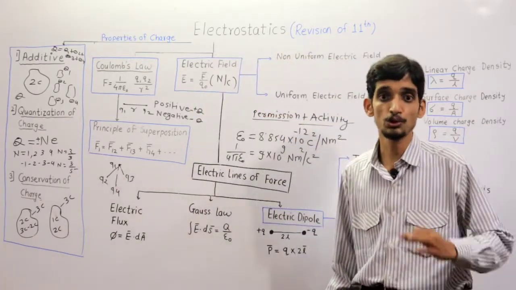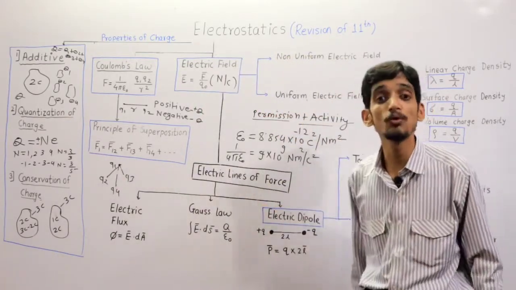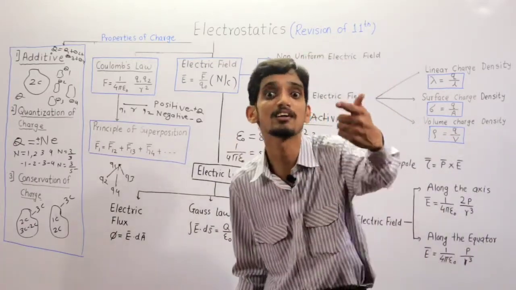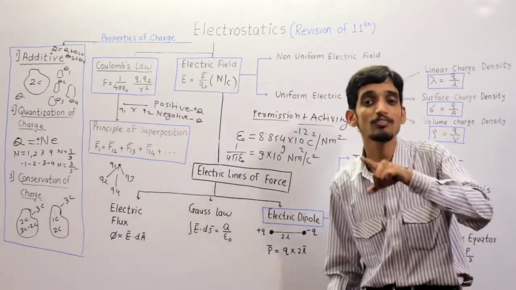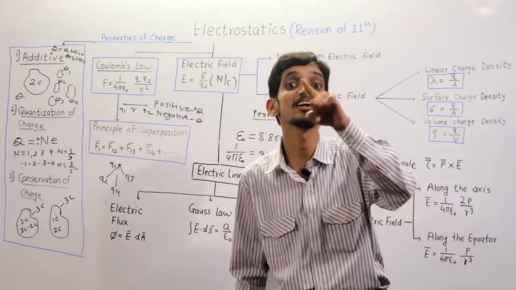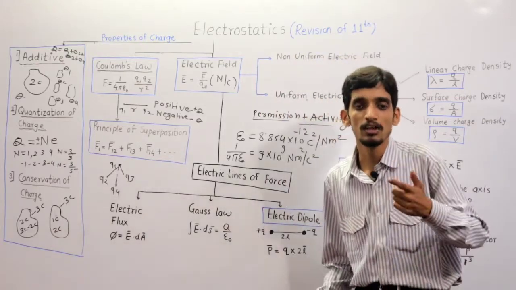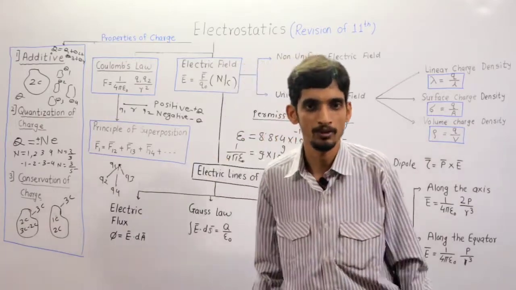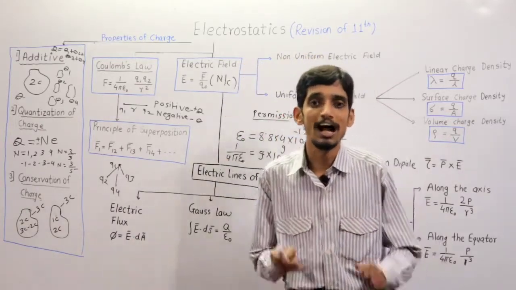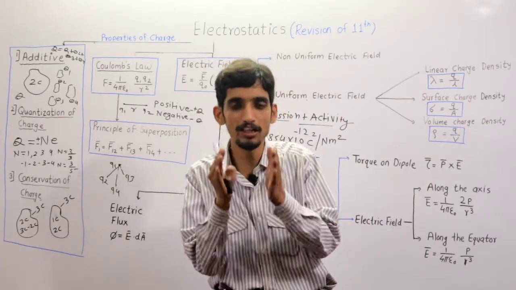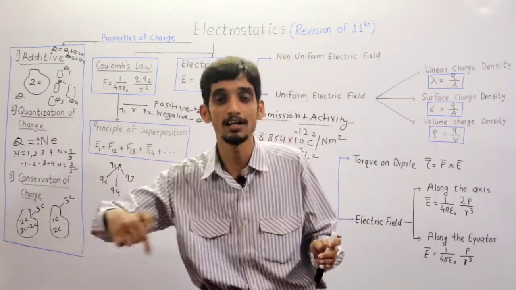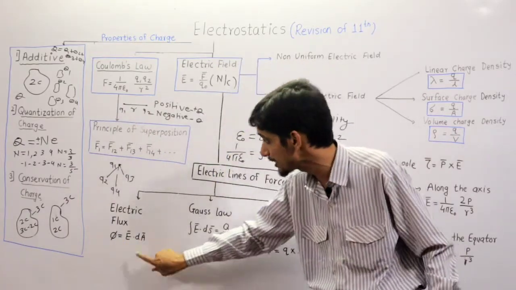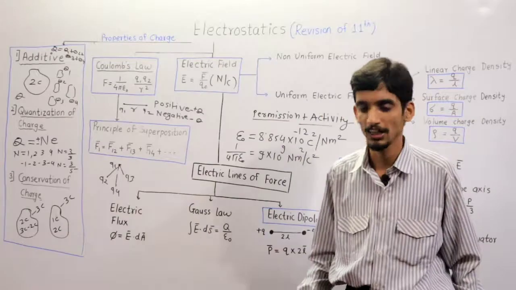Clear? Okay. So after the electric lines of force, such a large number of electric lines of force gives electric flux. So electric flux relates electric field intensity along with area. Clear? It means how many electric field lines are passing through a particular area, that measure, that particular quantity, is called electric flux. That's why the formula is E bar dot dA bar.